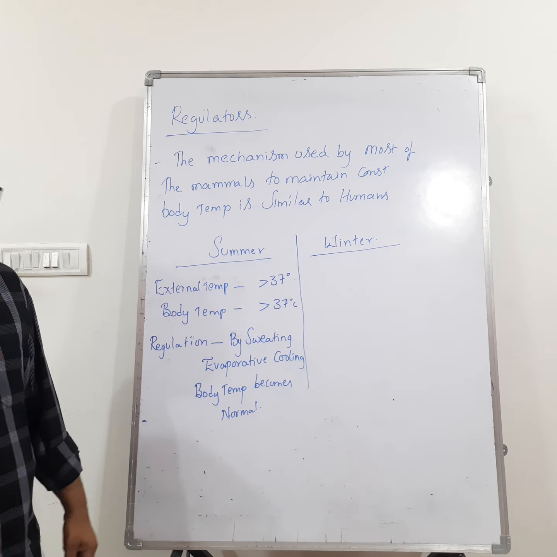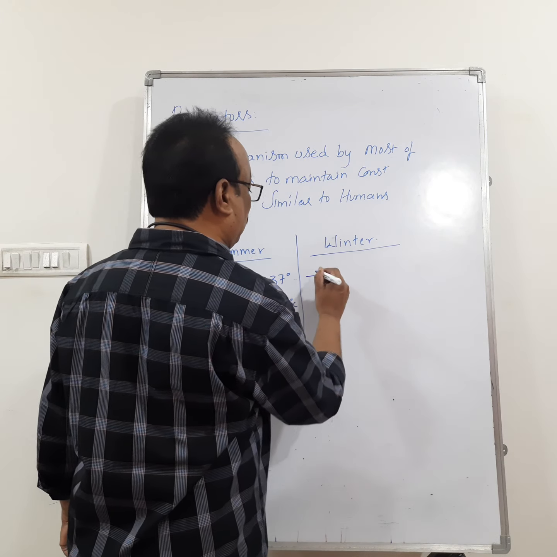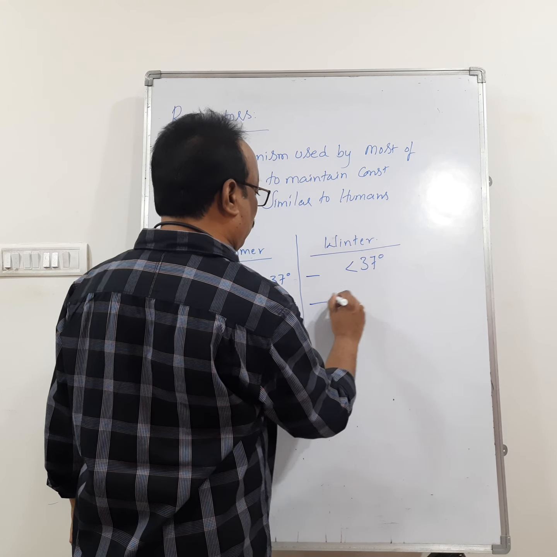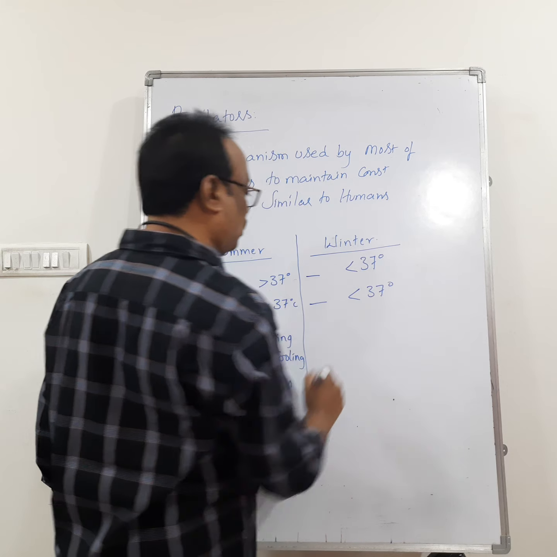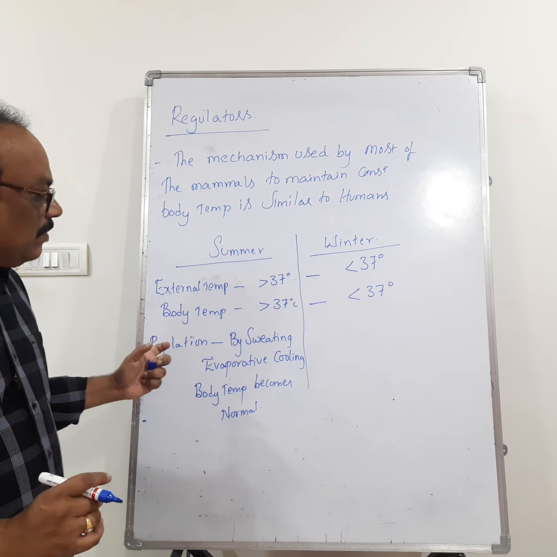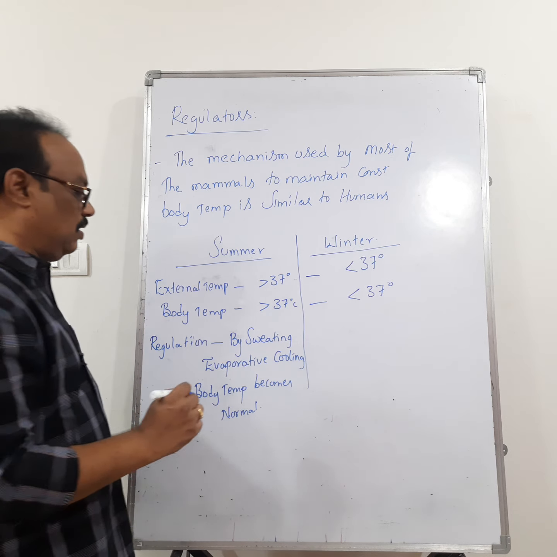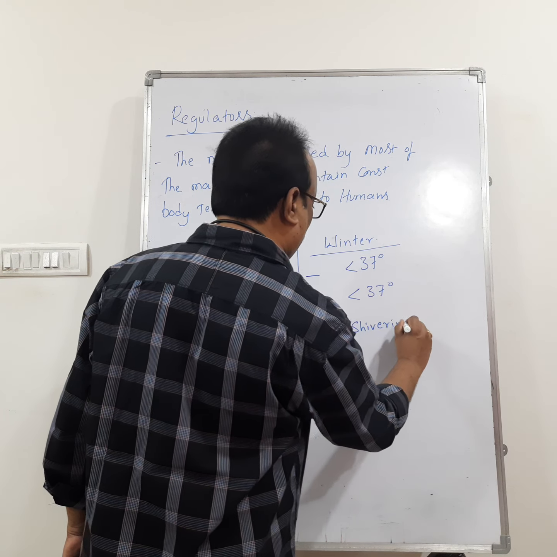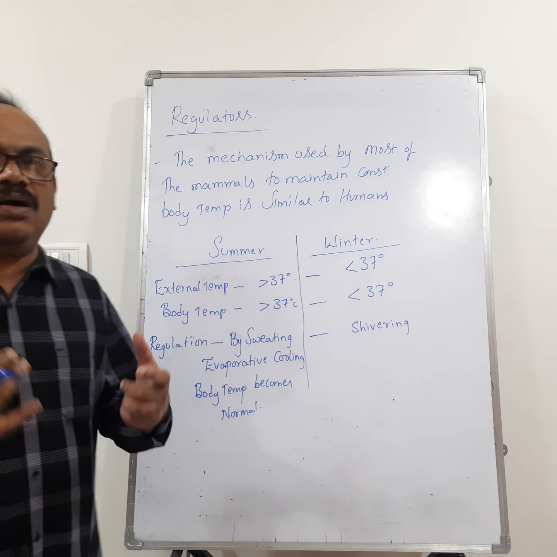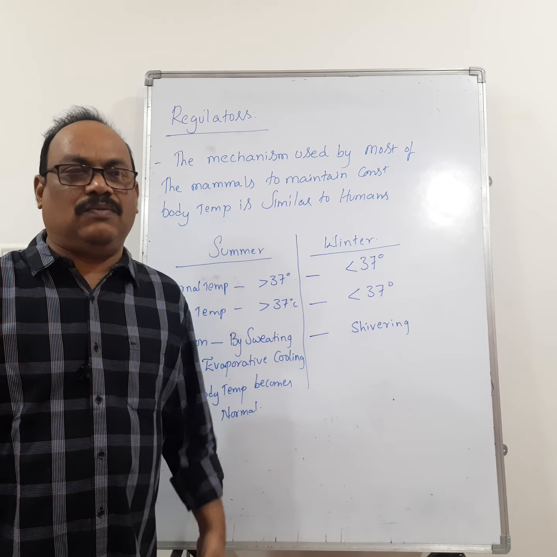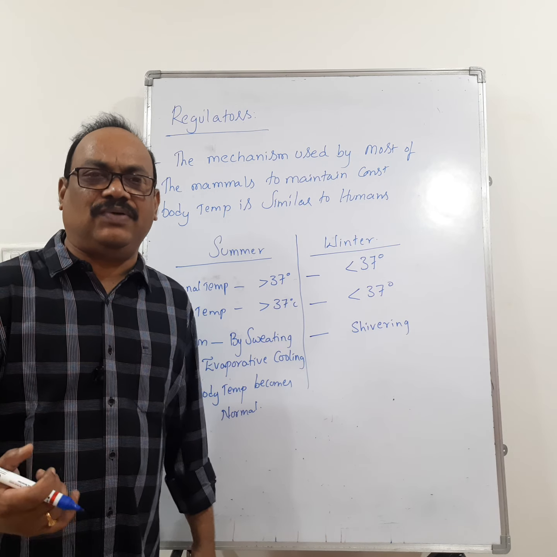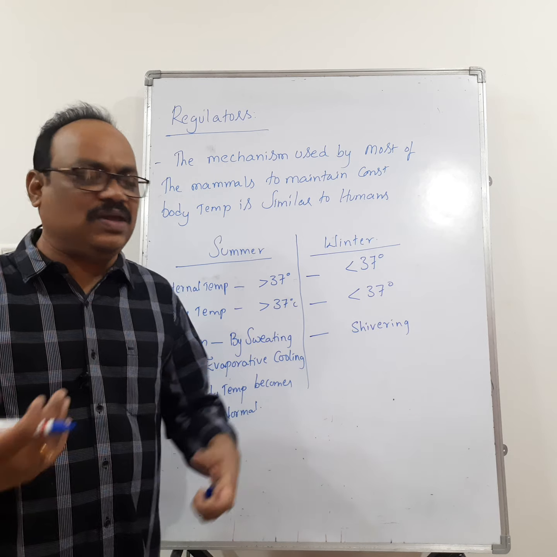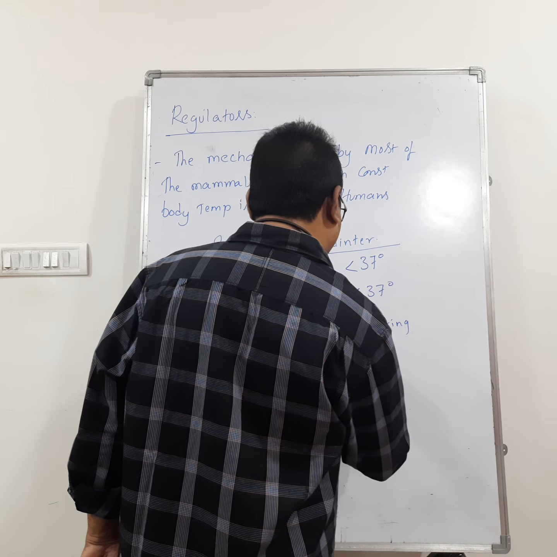Then what about in the winter? In the winter, the external temperature, that means the environmental temperature, is less than 37 degrees, and the body temperature is also less than 37 degrees centigrade. Then how is man able to regulate? By a process called shivering. When you go into extreme cold conditions, you start shivering your body. When you are shivering, what is happening? Shivering is a type of muscular contraction.